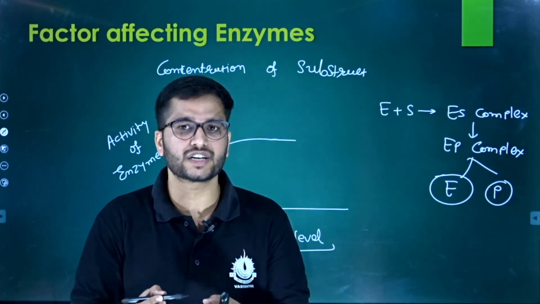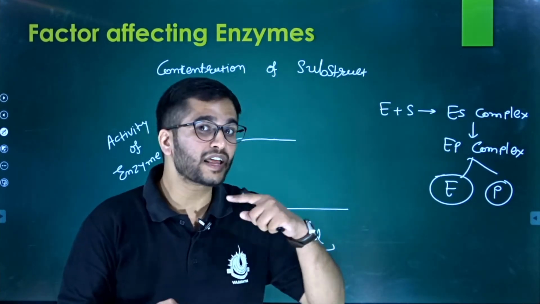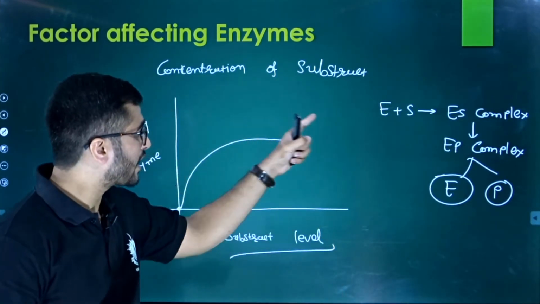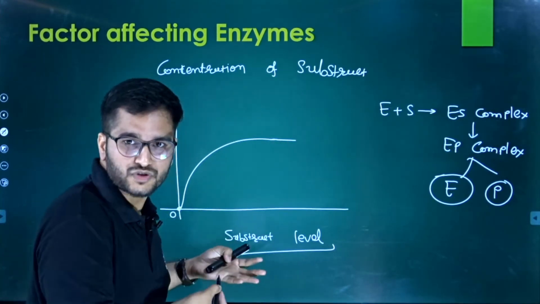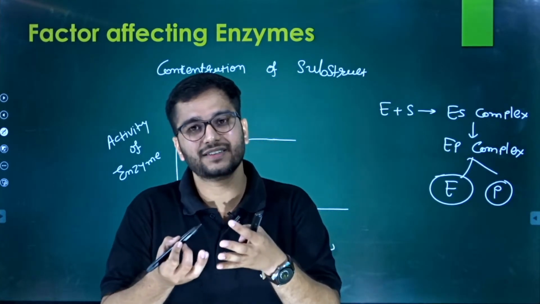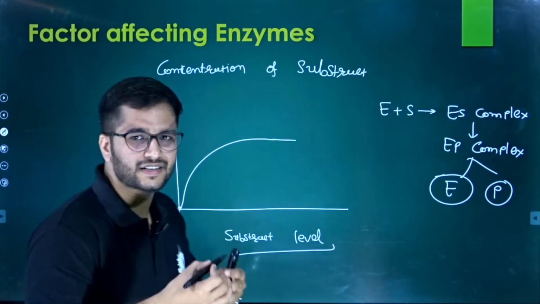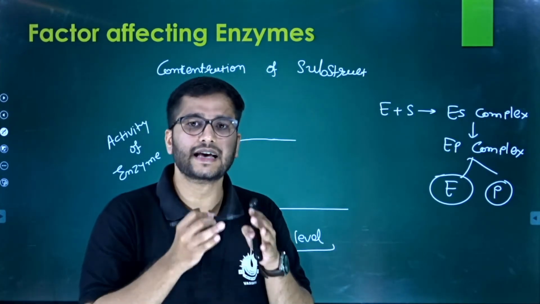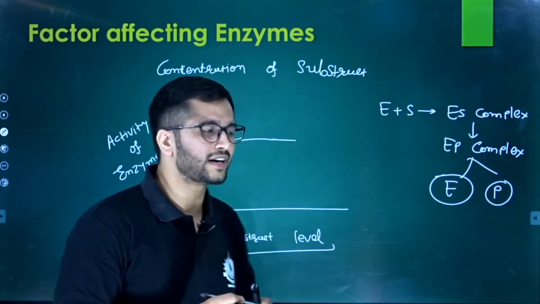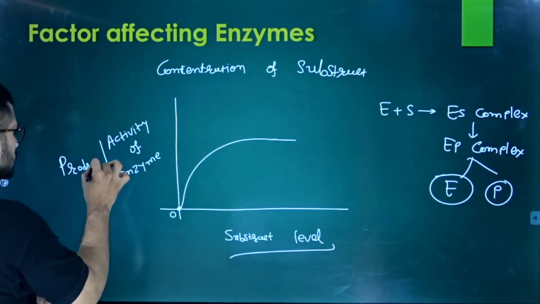But where do you get a product? When you have a substrate. If there is no substrate, how can anybody expect a product? So the product level will obviously be 0.